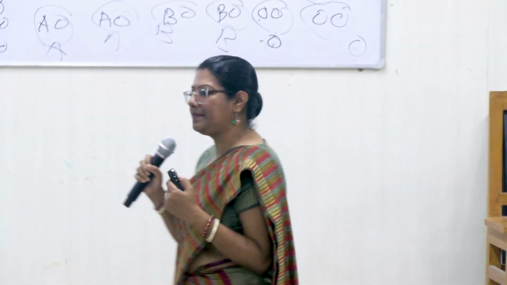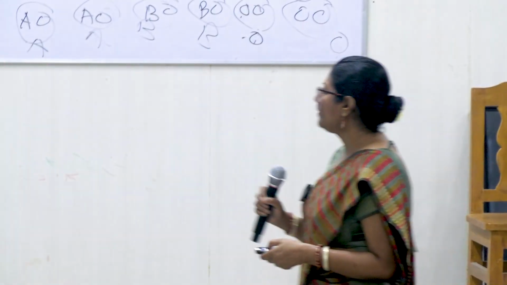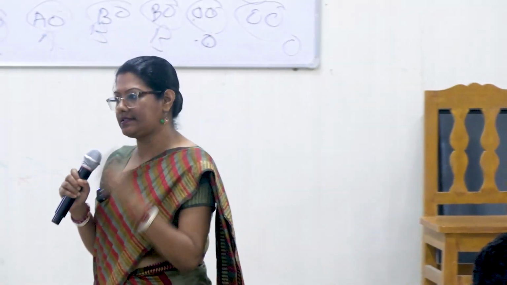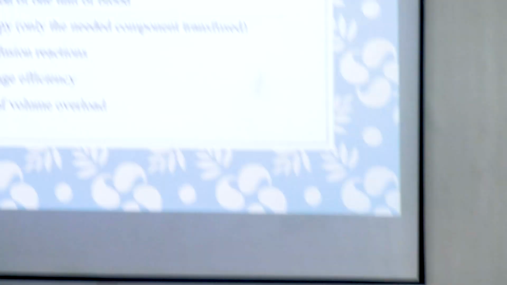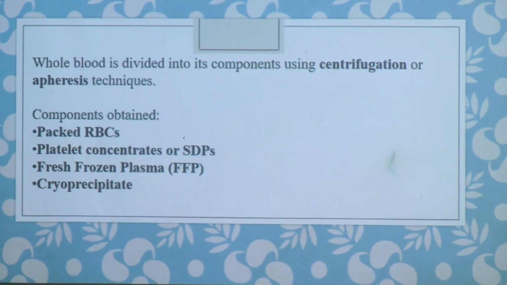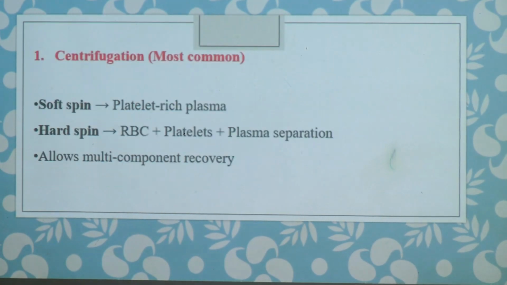So component therapy is the standard nowadays, evidence-based component therapy. This patient needs this component, so we are giving him the required component only. We are not going to overload him with all the whole blood components. What are the advantages? Better utilization of one unit of blood, as I discussed already. Targeted therapy: only the needed component is transfused to the recipient. It reduces transfusion reactions, improves storage efficiency, and also reduces the risk of volume overload. So what can the components be? It can be PRBC, FFP, platelets, or cryoprecipitate.